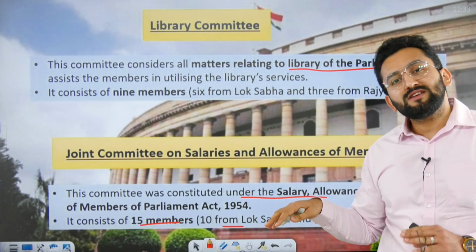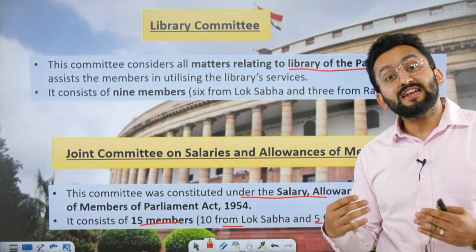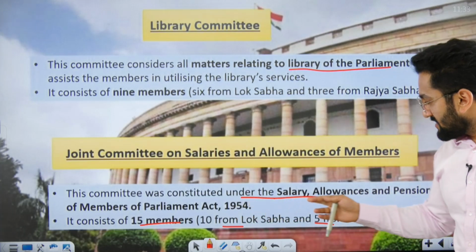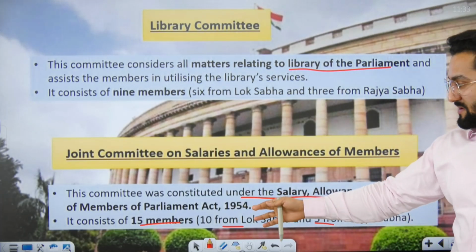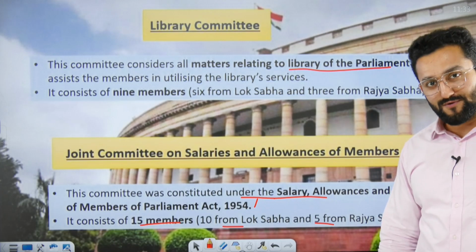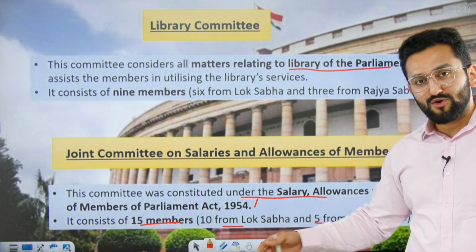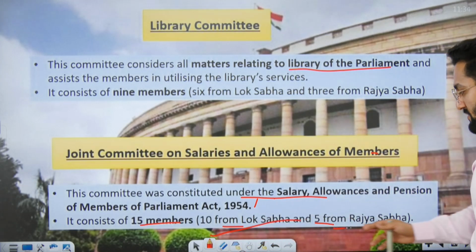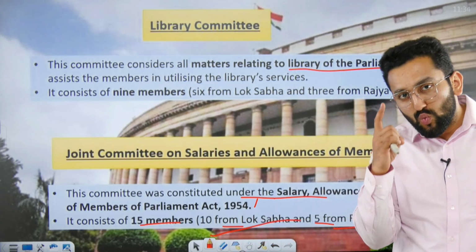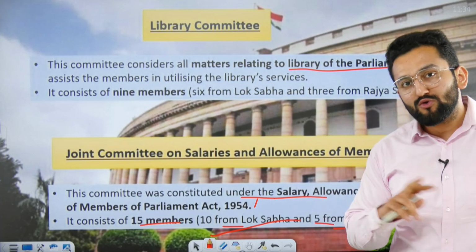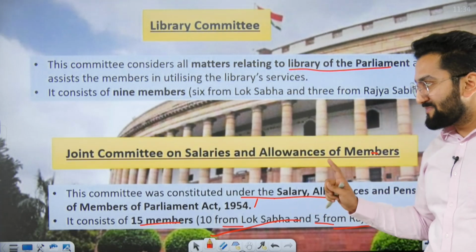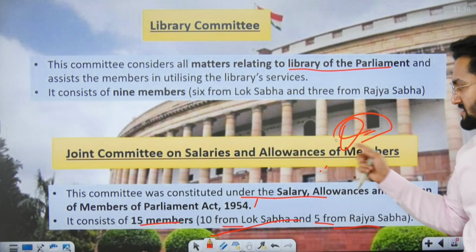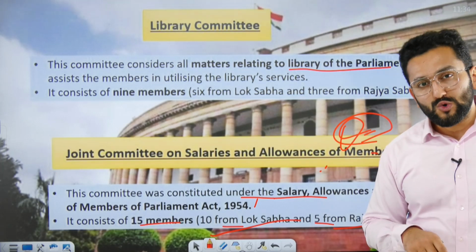Now, Joint Committee on Salaries and Allowances. This committee was made after an Act of Parliament, the Salary, Allowances and Pensions of Members of Parliament Act 1954. As the name suggests, it is going to take up these cases. It consists of 15 members, 10 from Lok Sabha and 5 from Rajya Sabha. It is one committee. It is not like two houses have two committees. It is one committee.